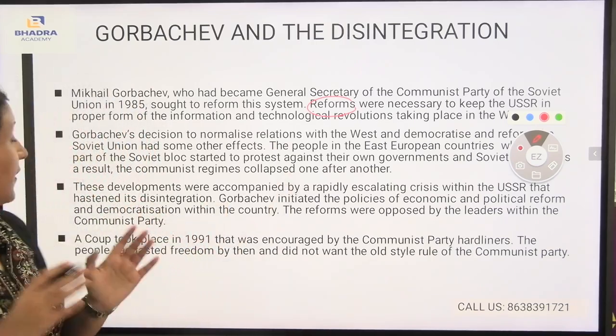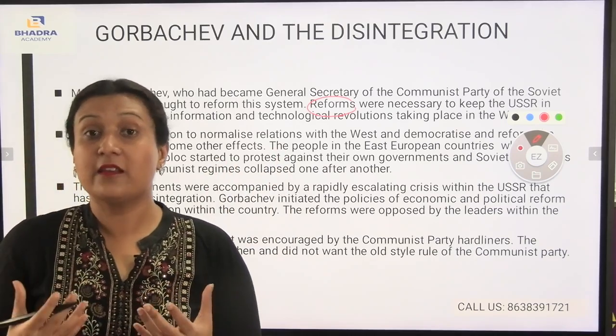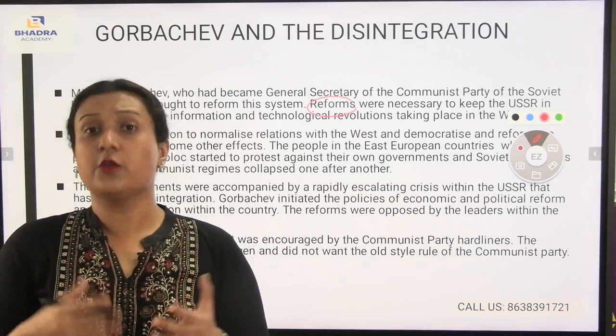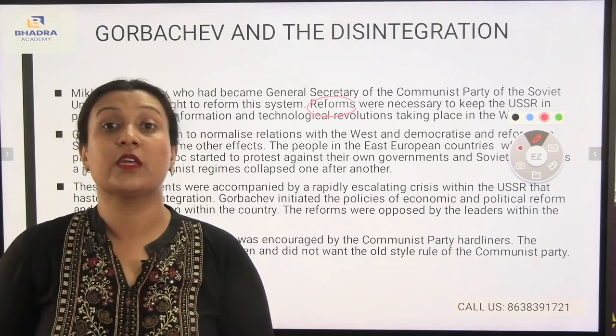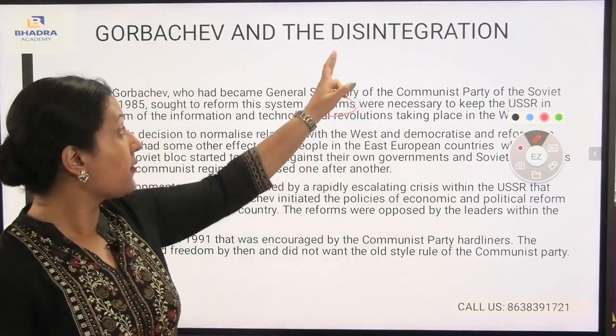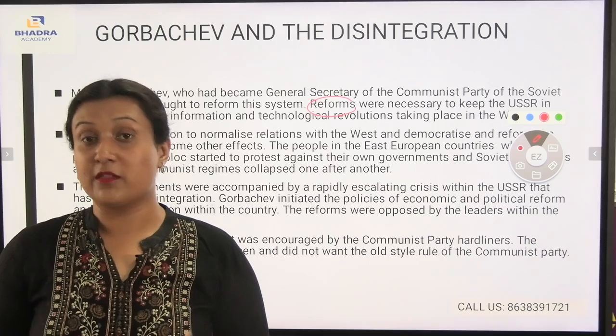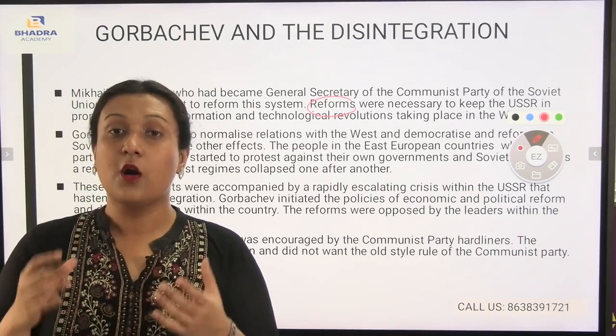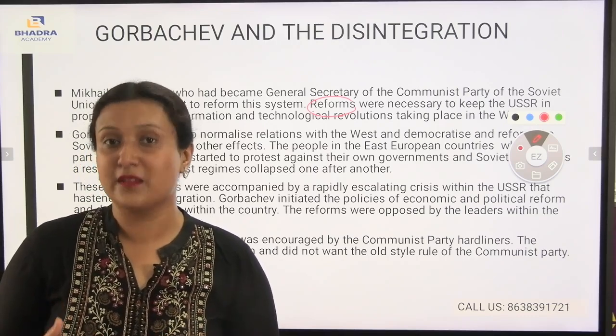Michael Gorbachev wanted to bring reforms in the country. But do you think he was successful in the end? No, he was not successful. As a result, the term disintegration came into place. What do you mean by disintegration? Disintegration means dissolution of something or falling down of something.